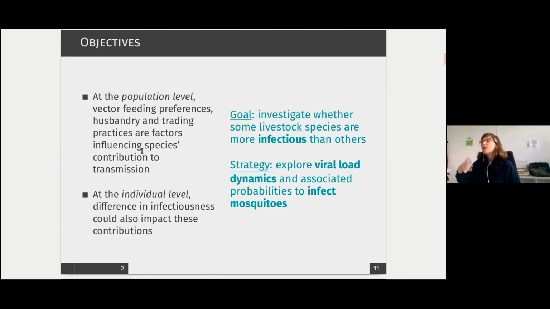So at the population level, it's already been more or less shown that, of course, vector feeding preferences and the relative densities of livestock species within the herds will influence species contribution to transmission. But we lack knowledge on potential differences at the individual level in terms of infectiousness. So that's what we wanted to investigate in this study. So know whether some livestock species are more infectious than others. And to do that, we explored their viral load dynamics and see how this was associated with probabilities to infect mosquitoes.